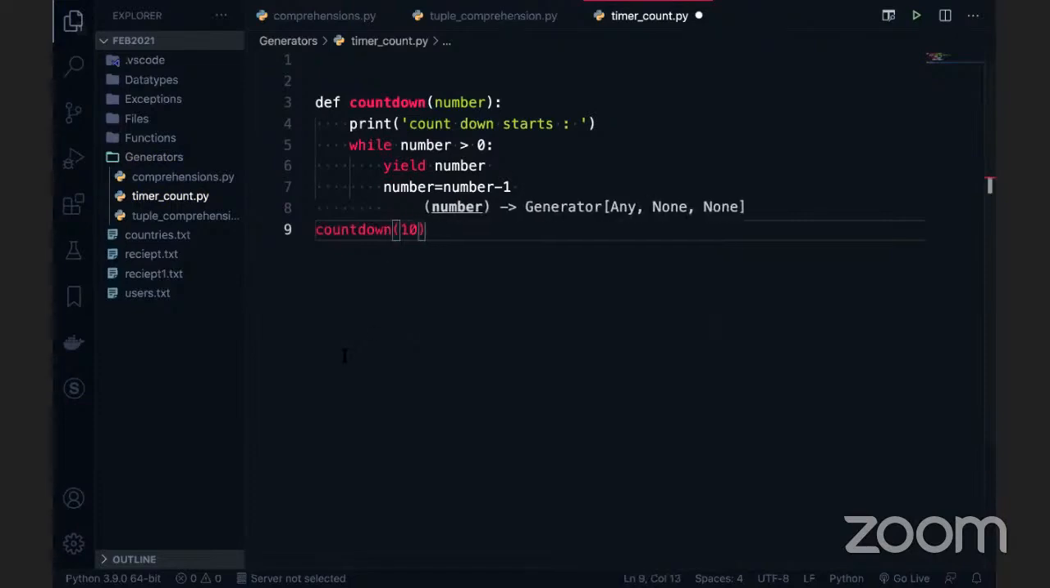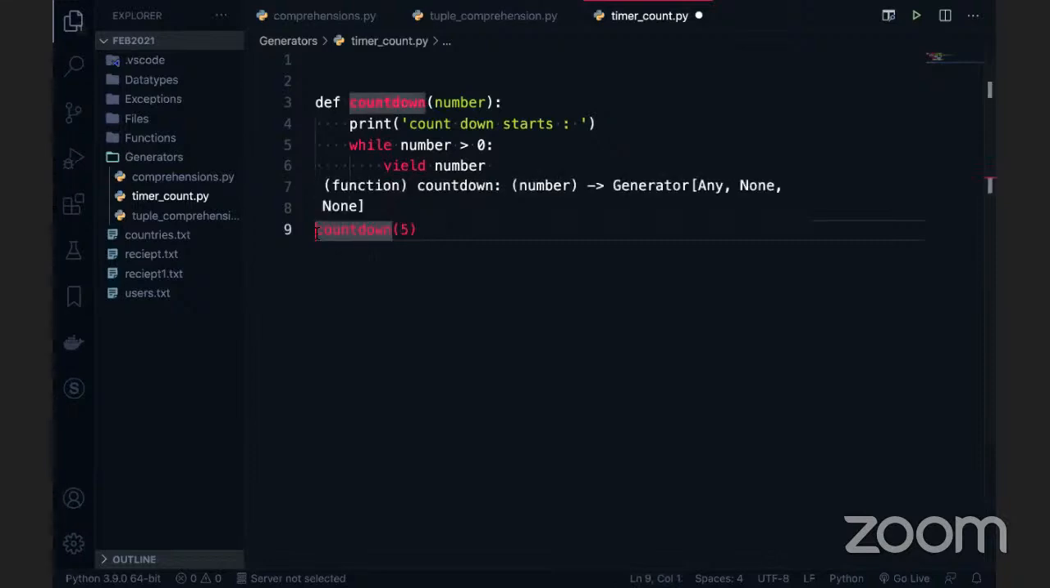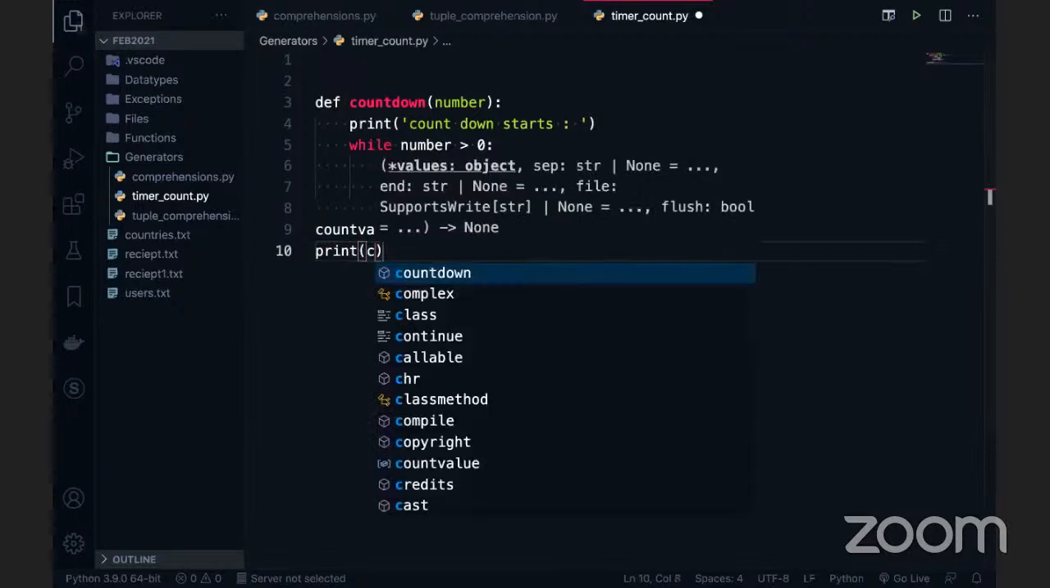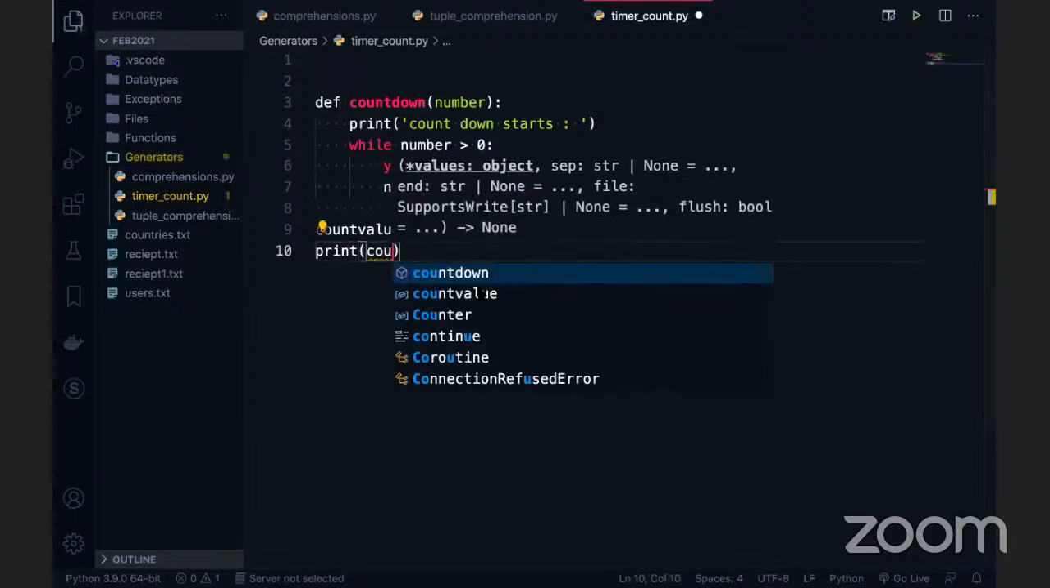Can I pass 10 here? Okay, let me pass... why 10? It is a big value. I'll pass 5. So this is the count value. Okay, now if I go and print this, guys, I'm going to use print count value. What would be the output?